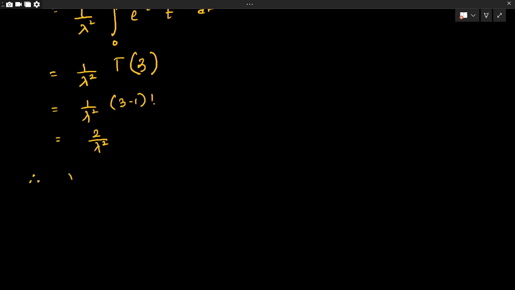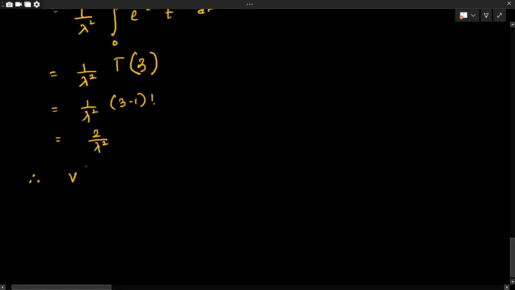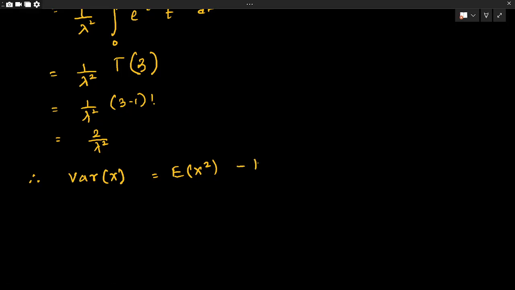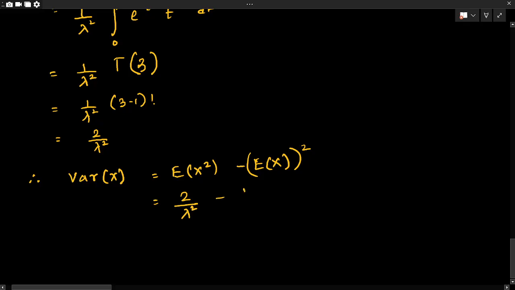Therefore, what will be the variance of x? The variance of x will be the expectation of x square minus the expectation of x whole square. This will give me 2 by lambda square minus 1 by lambda whole square. So ultimately we get the variance as 1 by lambda square.